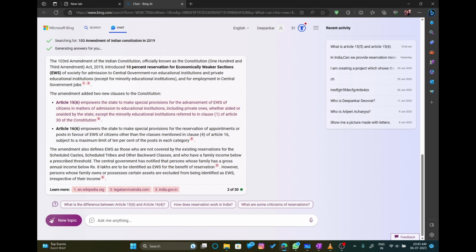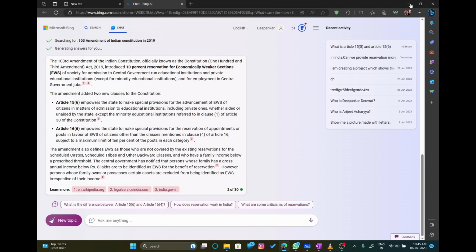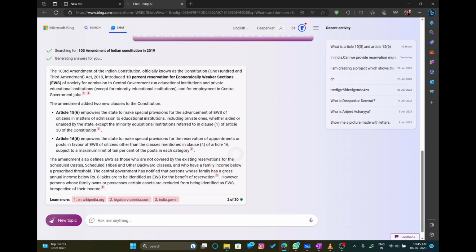So in article 15 clause 6 it was added that it empowers the state to make a special provision for the advancement of the economically weaker section. There was nothing included under the constitution related to the economically weaker section. Whatever we have discussed till now was related to caste, sex, religion and all. But there was nothing related to the economic aspect. So the Modi government, the ruling government, amended the constitution so that we can make a special provision for the advancement of the economically weaker section of citizens.